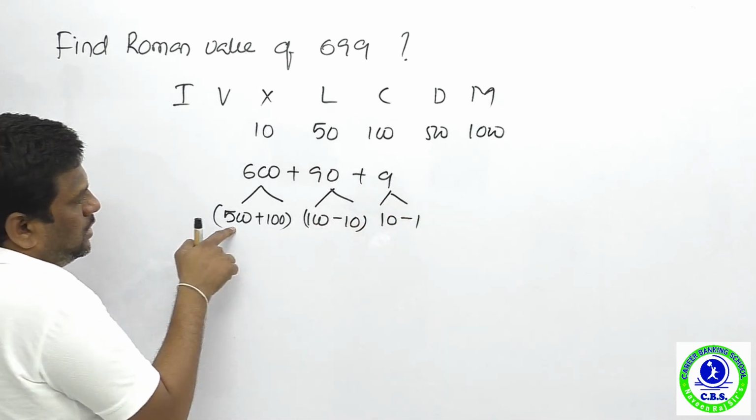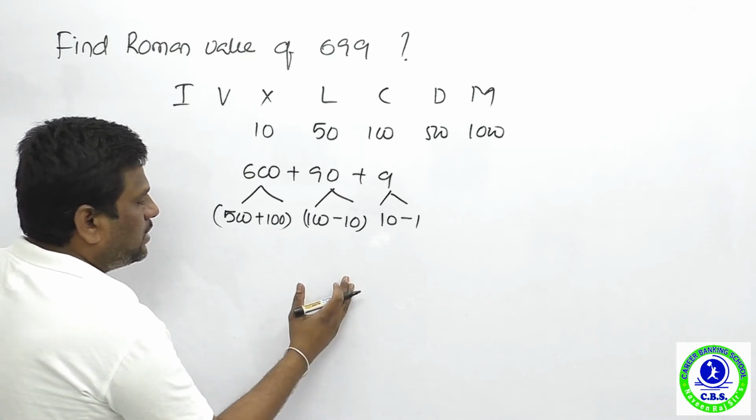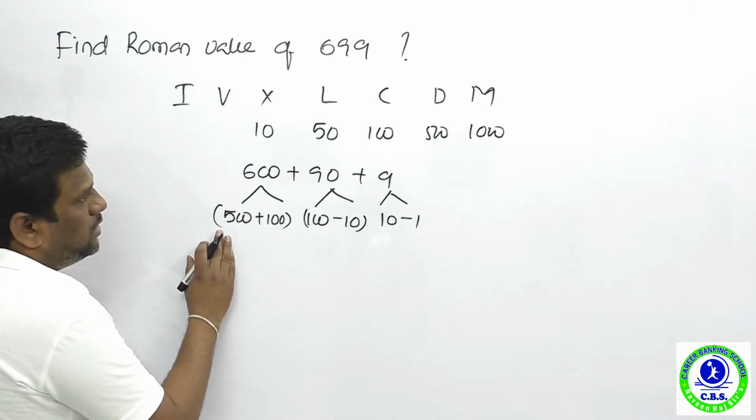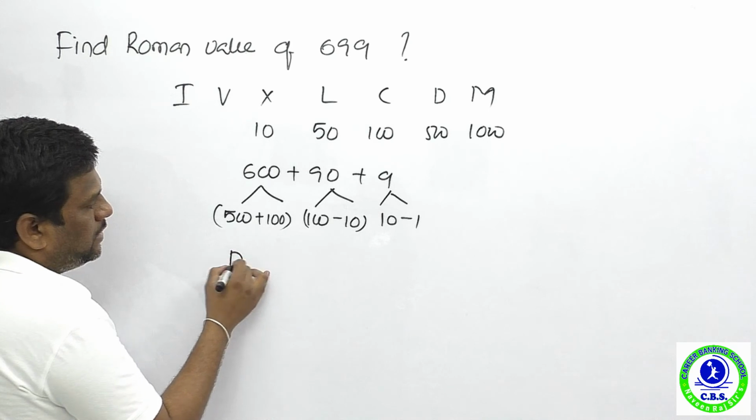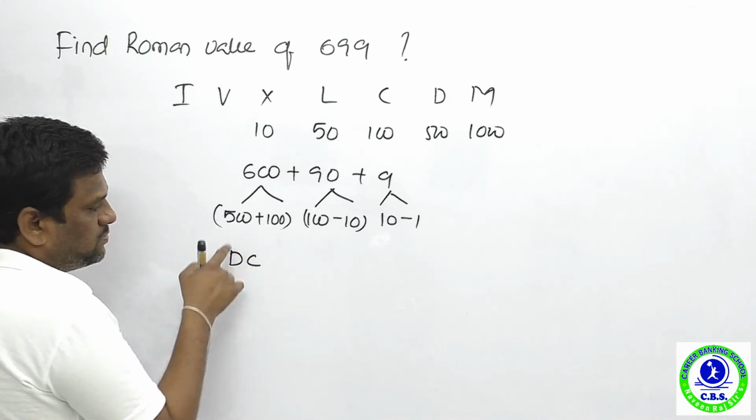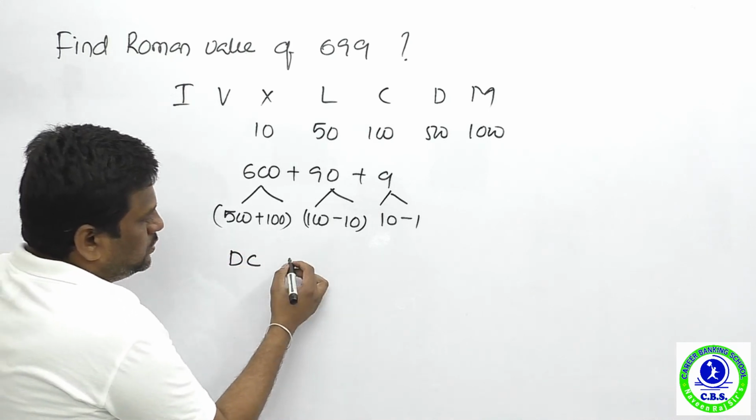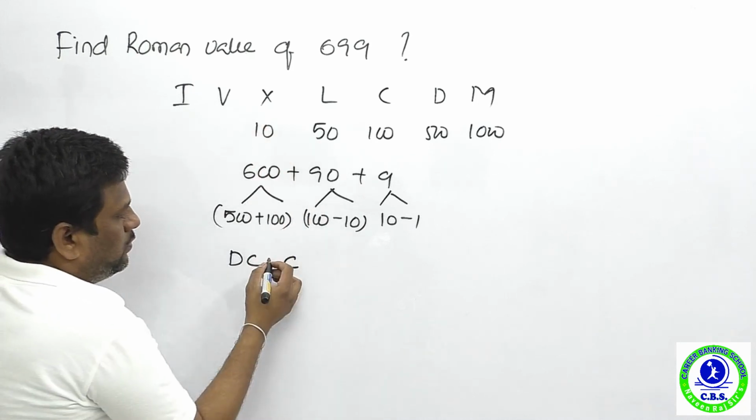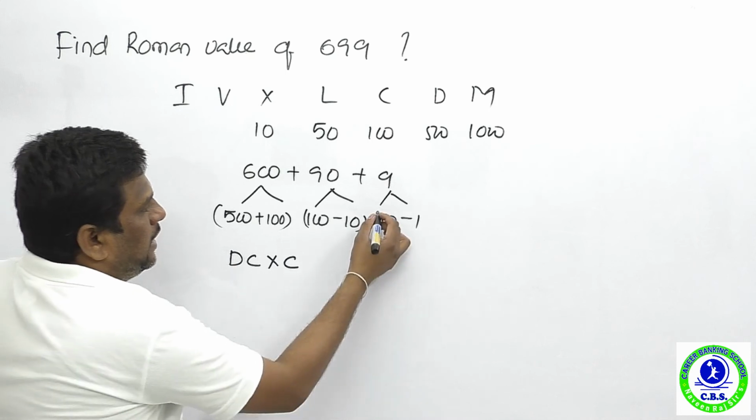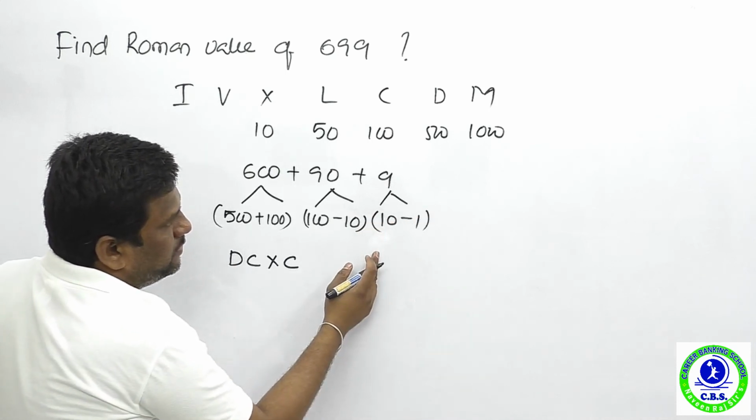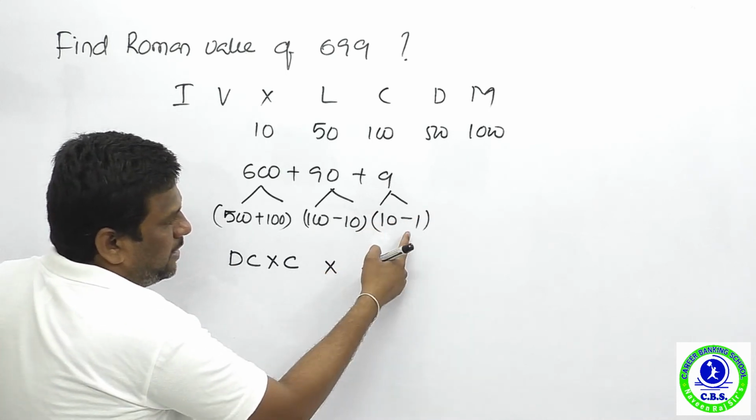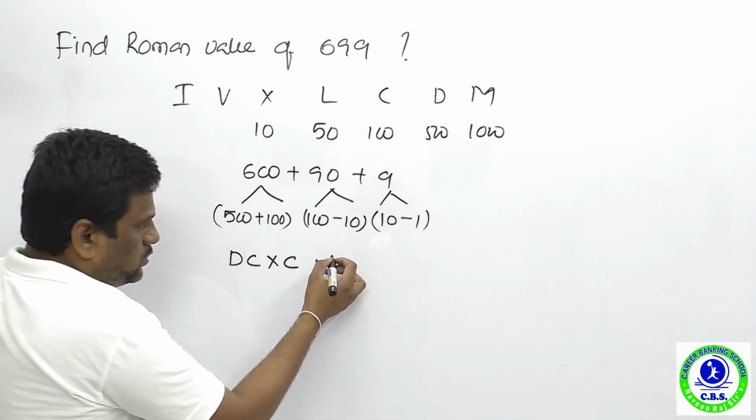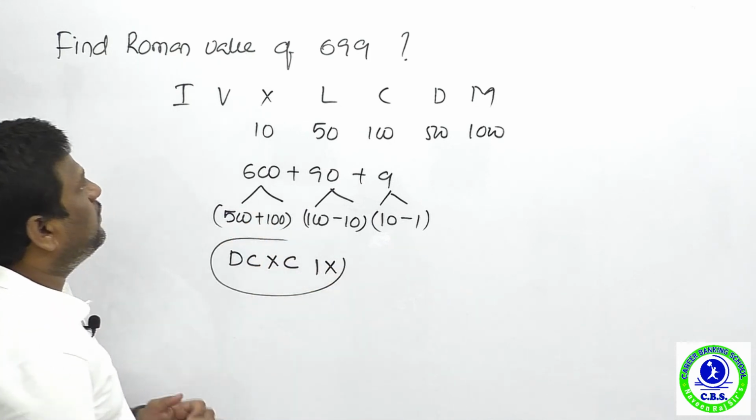So if it is plus, what? Right hand side. Minus means what? Left hand side. So D is how much? 500. D. 100 means what? C. Plus means right hand side. So minus means left hand side. So left hand side is how much? X value. What is the X value? And next to it is 10. So what is the highest value? 10. So 10 is X. Minus means left hand side. What is left hand side? 1. So this is the value of 699.